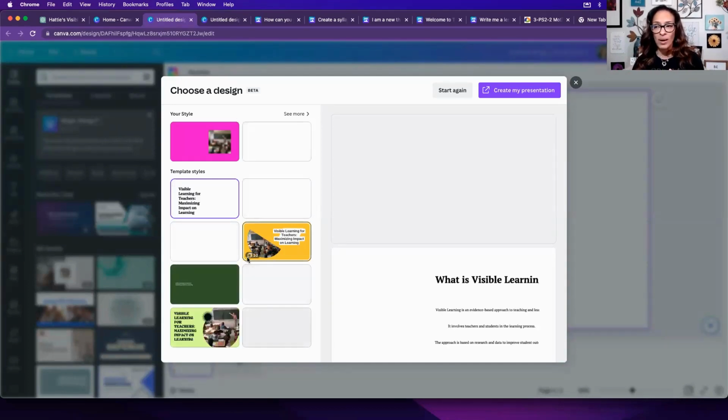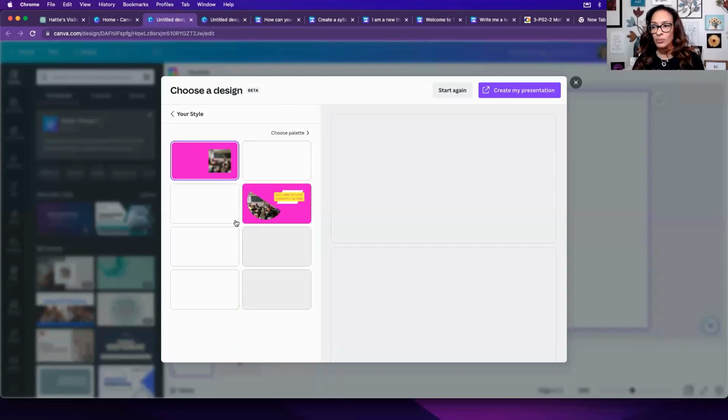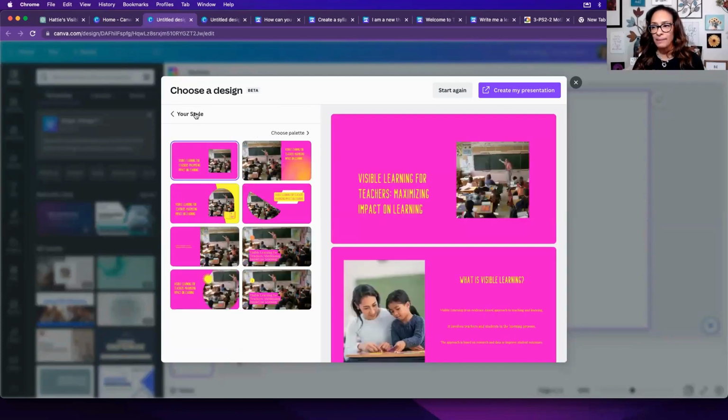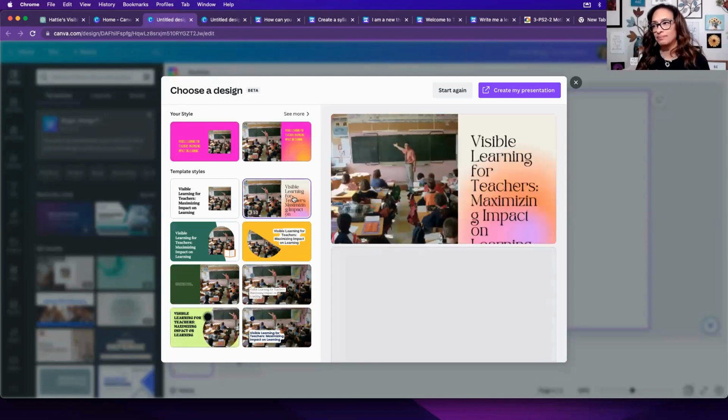And I'm not quite sure which one I'm going to go with. It says see more, even though I almost want to pick the plain ones. It's the patterns. I'm going to go with this one and create the presentation.